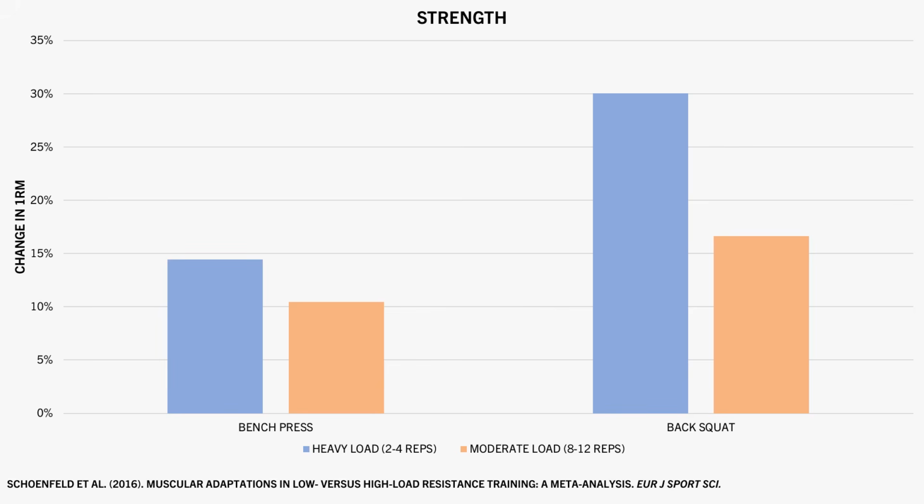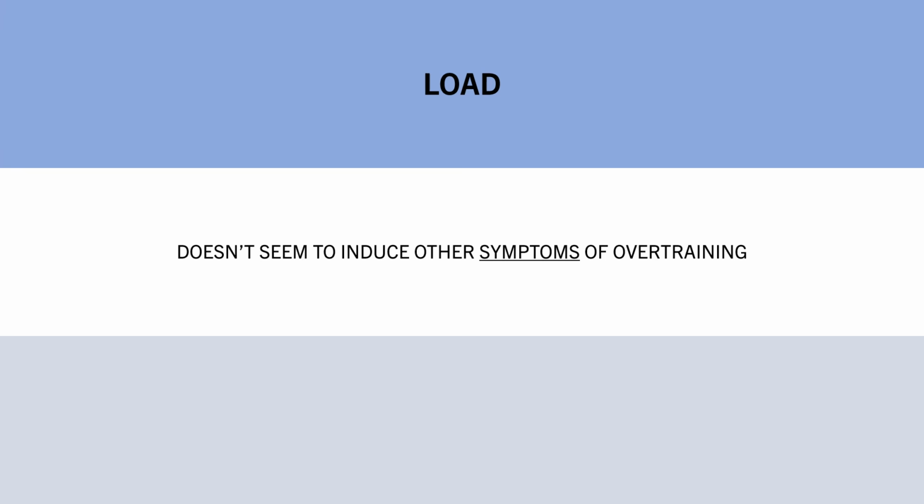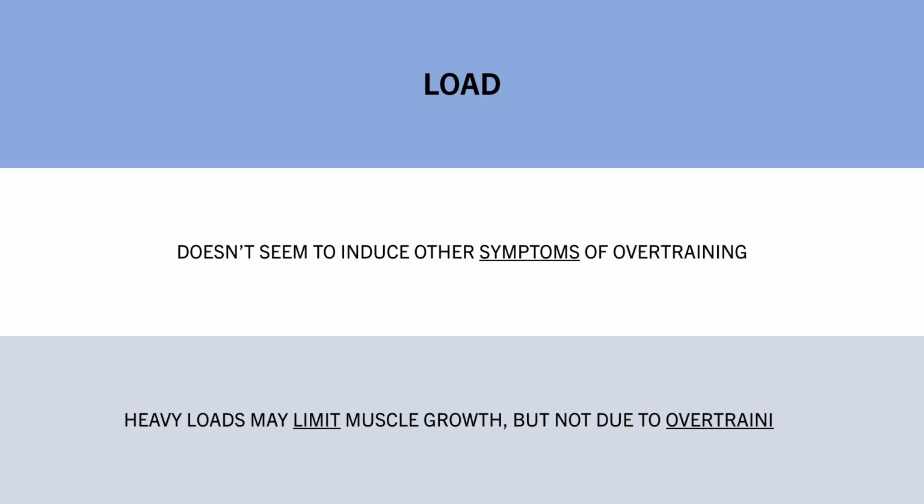So performance was actually greater, just the morphological adaptations, i.e. muscle growth, was superior with moderate loads. And also, training with heavy loads in isolation doesn't seem to cause some of the other symptoms present with overtraining, such as altered mood states or sleep issues. So while lifting too heavy might not be best for muscle growth, it probably isn't causative of overtraining in isolation.